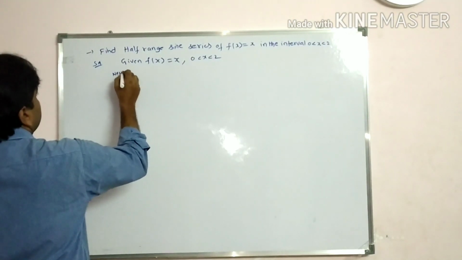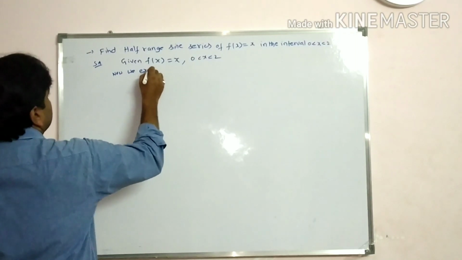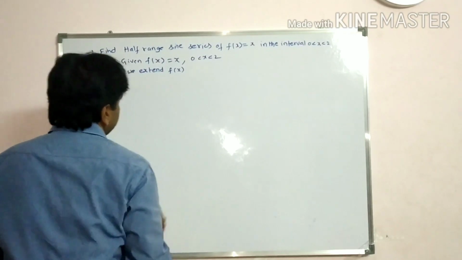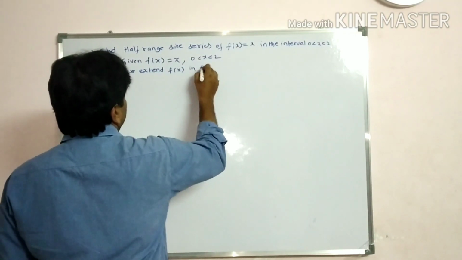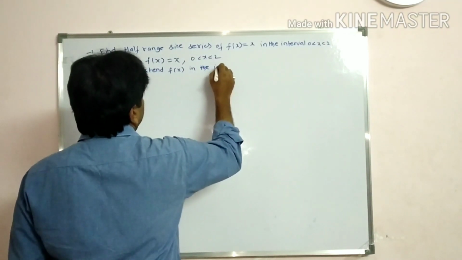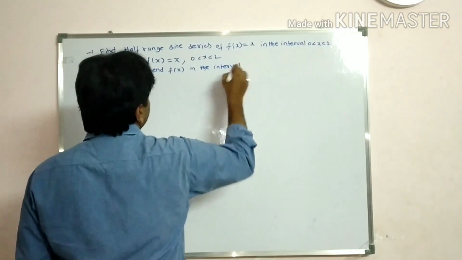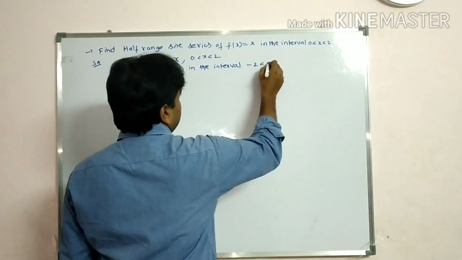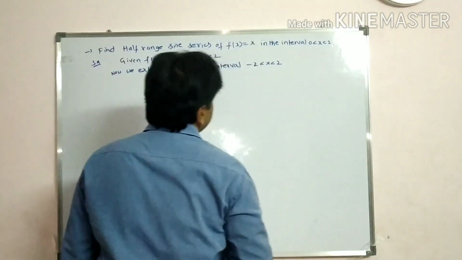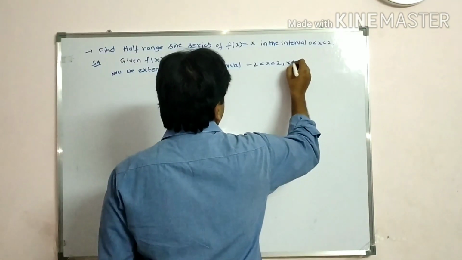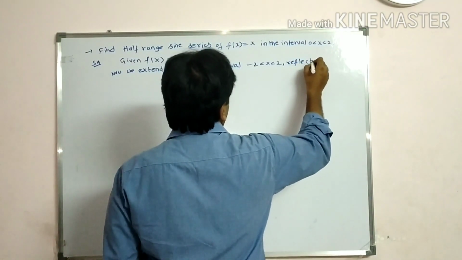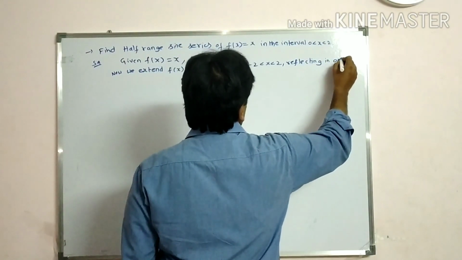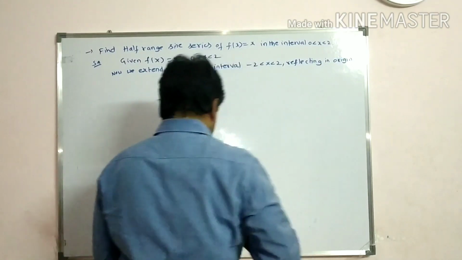Now we extend f of x in the interval. Which interval, students? Very good. Minus 2 less than x less than 2, reflecting in the origin.